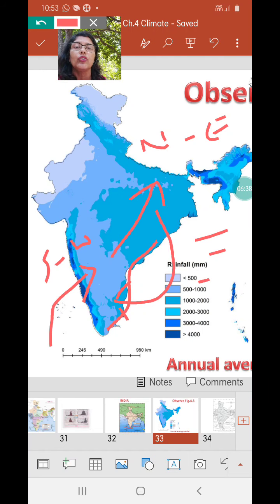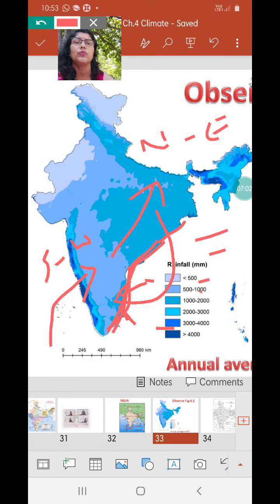As they move over the Bay of Bengal, they carry moisture. They are dry originally when they start from the northeast. But as they blow over the Bay of Bengal, they carry moisture and they give rainfall not only to Chennai, but also to the coast of Andhra Pradesh, the entire Tamil Nadu, and sometimes even Orissa receives winter rainfall.